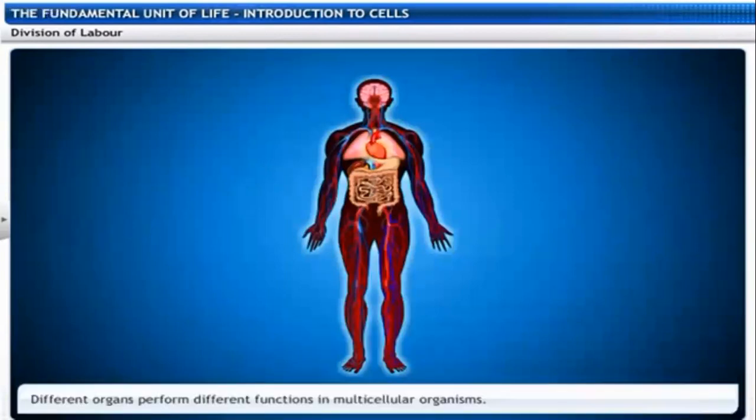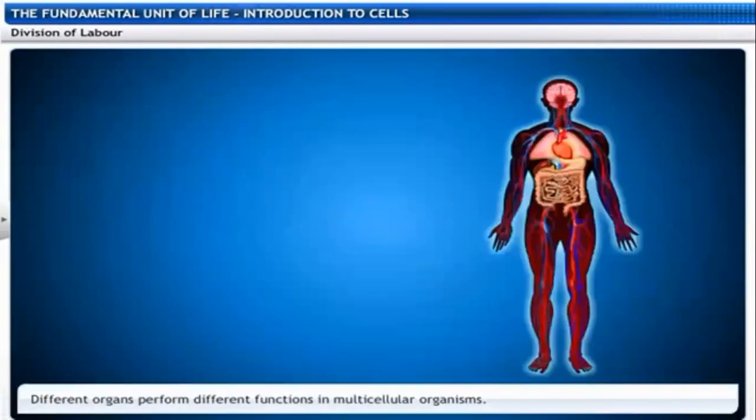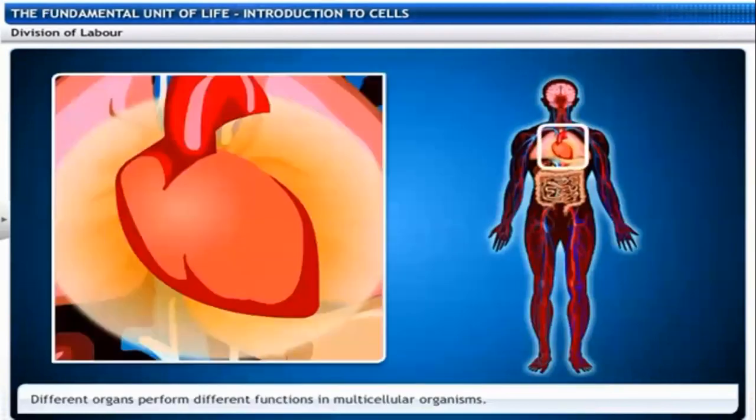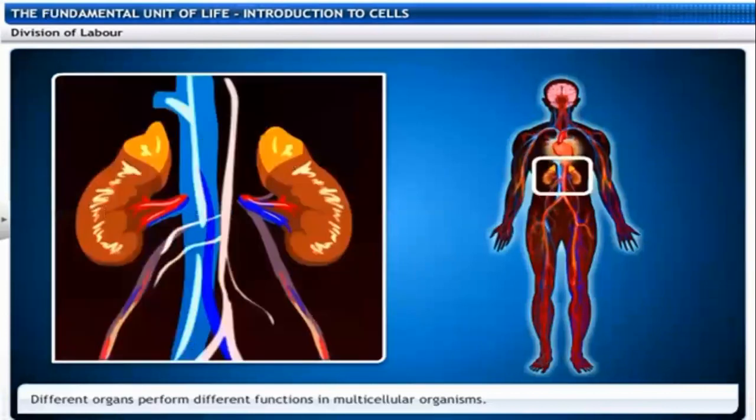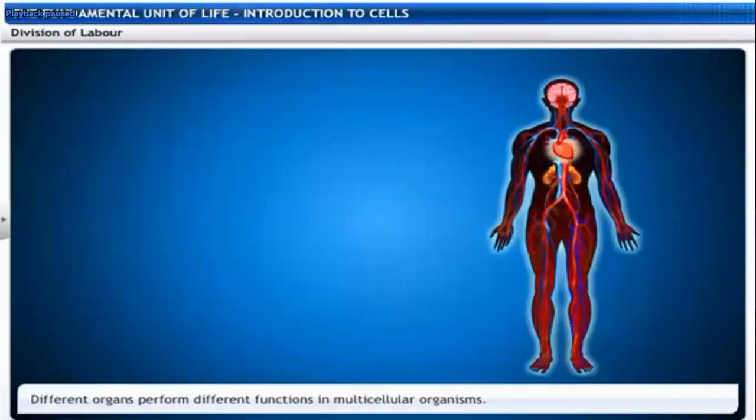As well as different organs perform the different functions in multicellular organisms. For example, the human body: the heart pumps the blood, the stomach digests food, and the kidneys excrete the waste and filter the blood.